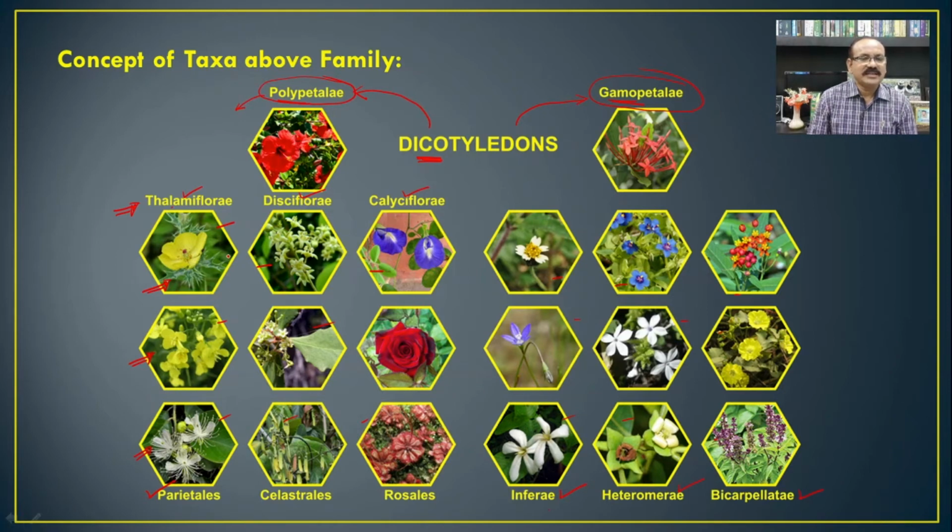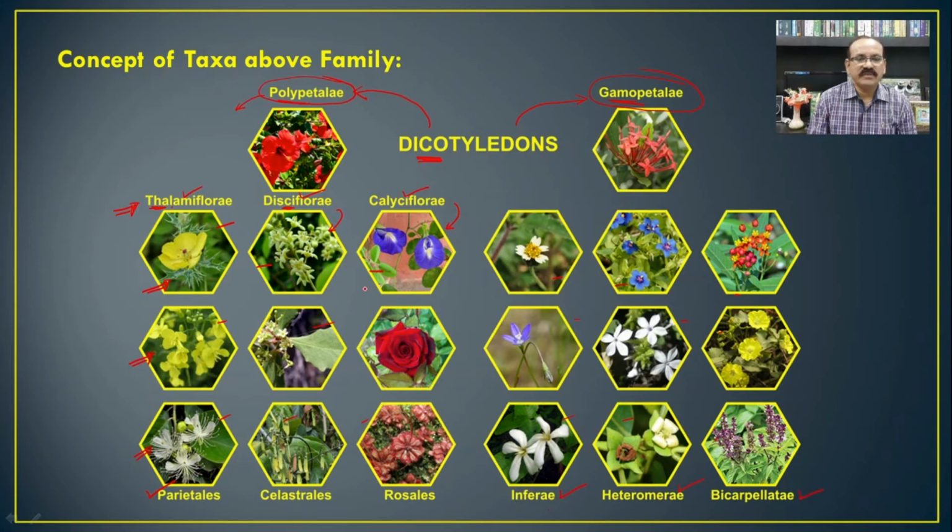So all these three genera come under the Parietales, and hence they show the characteristics, that is the parietal type of placentation, and even the characteristic feature of Thalamiflorae. In a similar manner, the rest of the plants will also show similar characters in the Disciflorae as well as in the Calyciflorae.